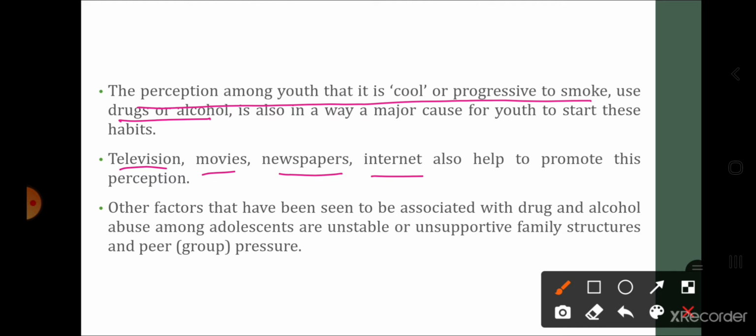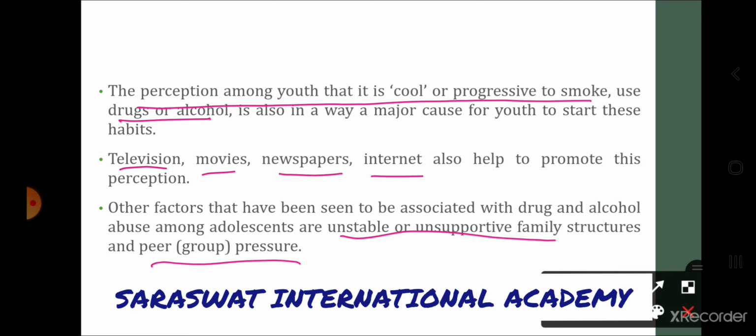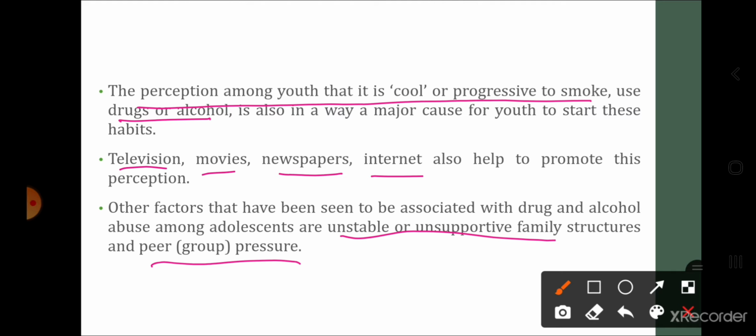Other factors that have been associated with drug and alcohol abuse among the adolescent are unstable or unsupportive family structures and peer group pressures. तो दूसरे जो factors, पहला एक फैक्टर है कि क्यों पर्सन इज गोइंग टूवर्ड्स ड्रग्स एंड अल्कोहल. फर्स्ट इज कूल है. सेकंड हमने क्या देखा, टेलीविज़न, इंटरनेट, मूवीज़, न्यूज़पेपर्स, दे ऑल्सो प्रमोट, और ये सब देख देख कर दे गेट encouraged to use that particular drug.